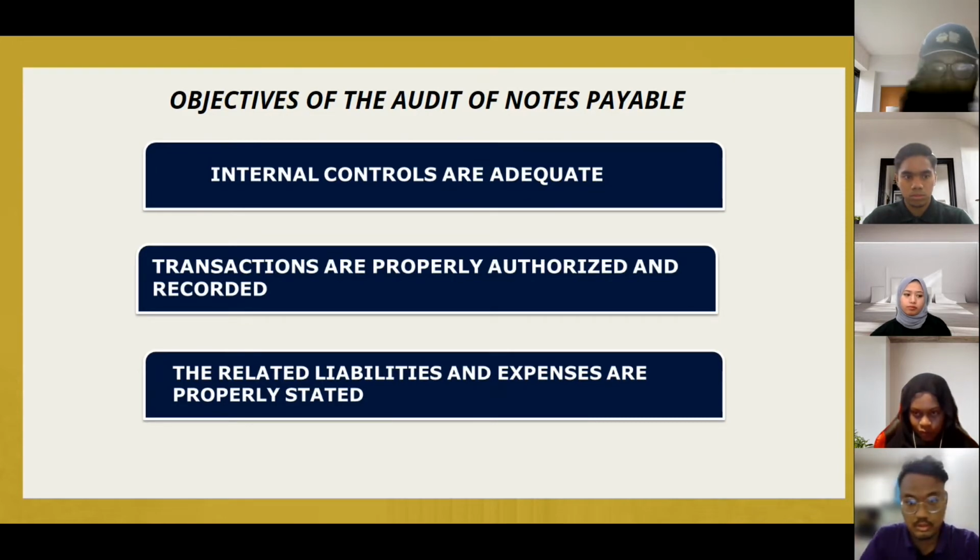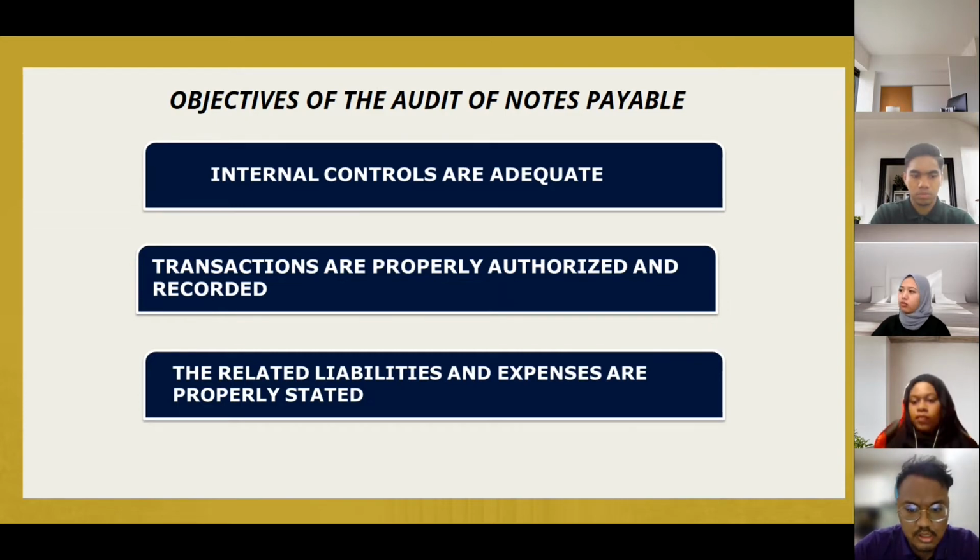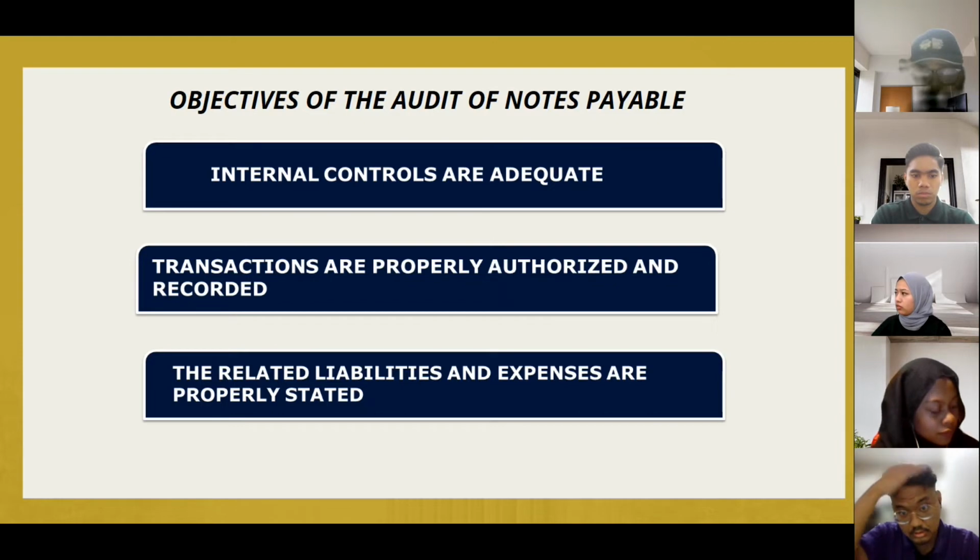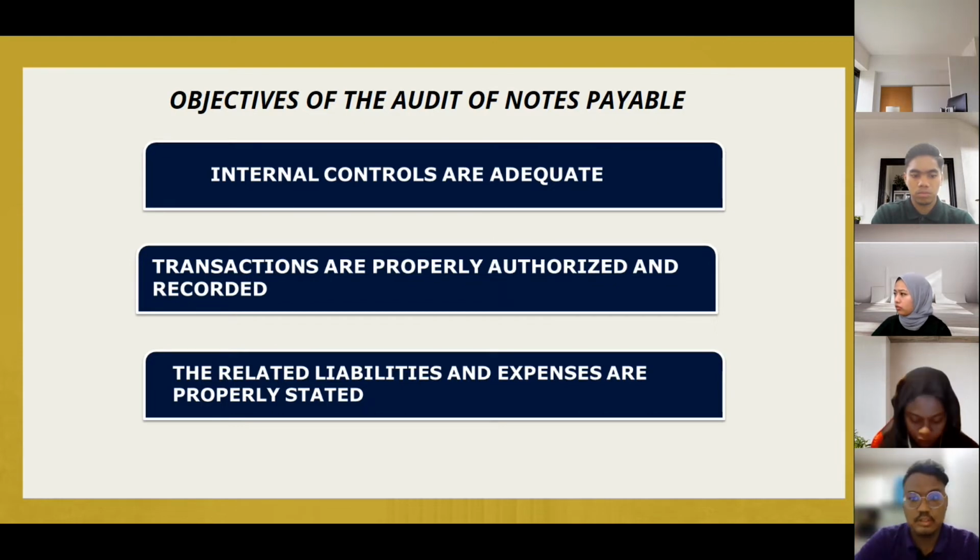Okay, for the objectives of the audit of notes payable, there are three objectives. The first one is to determine whether internal controls are adequate or not. The second one is to determine whether the transactions are properly authorized and recorded. And the last one is to determine whether the related liability and expenses are properly stated. So we are going one by one through these three objectives.